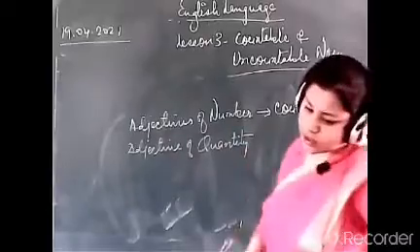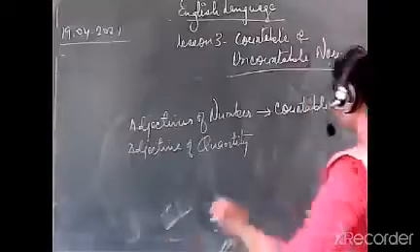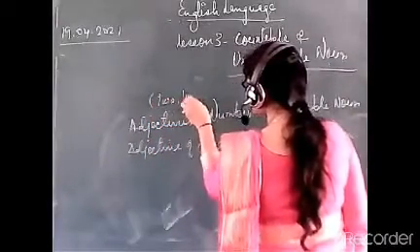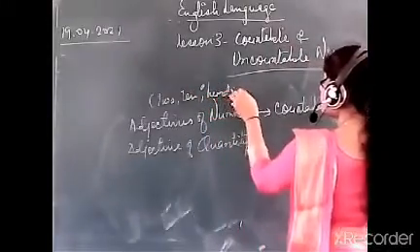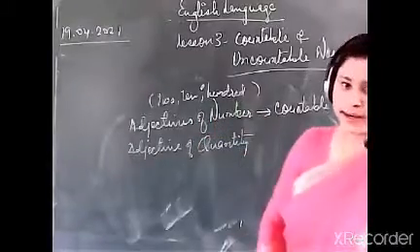So countable noun takes before it an adjective of number such as 2, 10 or 100. I will write here such as 2, 10 or 100. Adjective of number 2, 10 and 100. Clear?